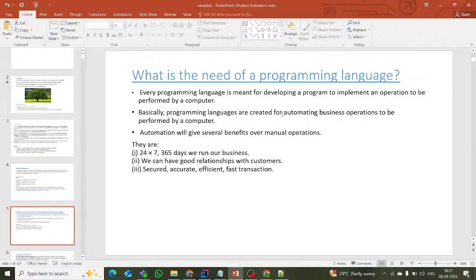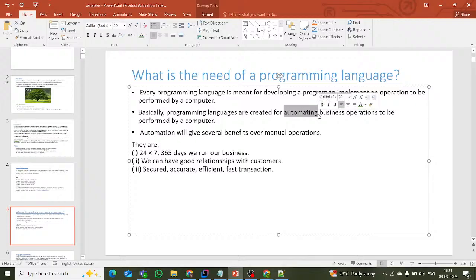See here, automatic business operations. Like if you open a calculator, it's a standalone application. It works automatically, right? You give the input, it will calculate and simply give the results. And we can use these 24/7, 365 days, to run our business.